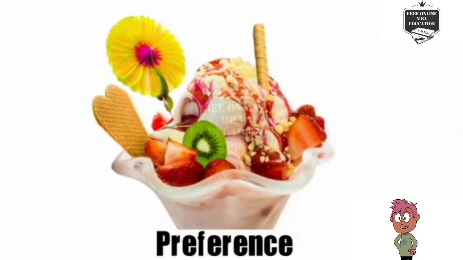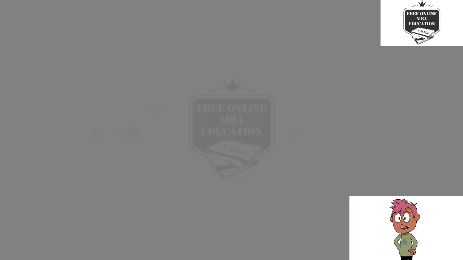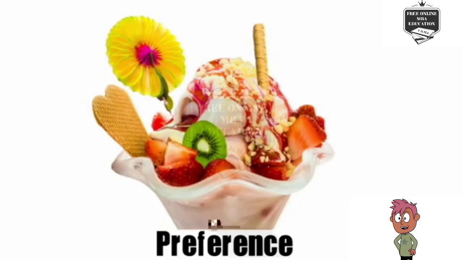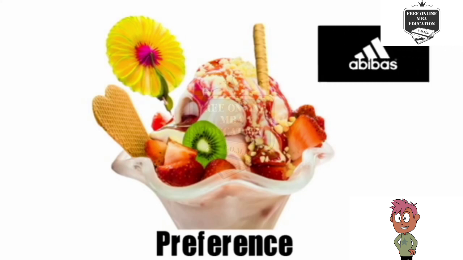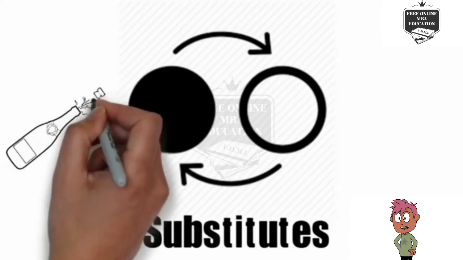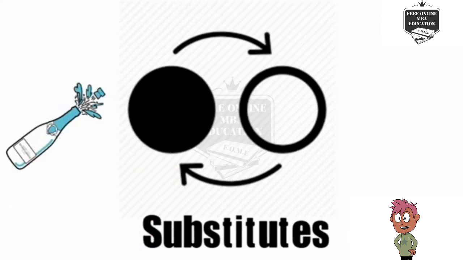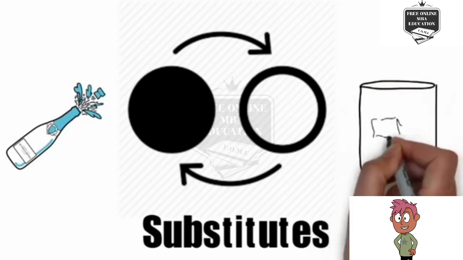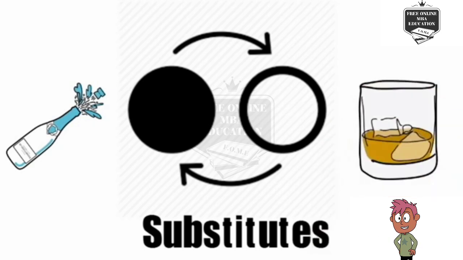A person's preference should not shift from one commodity to another. If he prefers ice cream today and a few days later starts demanding cake, then one will witness a fall in demand for ice cream even if prices remain the same. This thing happens between different brands. Hence, we assume that preferences remain the same. If the prices of champagne fall, then people will stop drinking whiskey even if the prices of whiskey remain the same. Hence, for the law to hold, it is important that prices of substitute commodities remain the same.